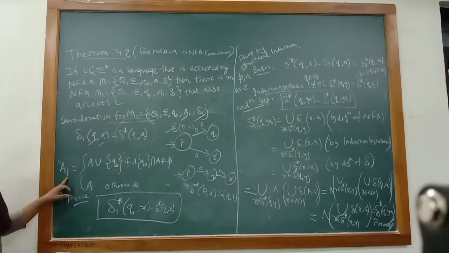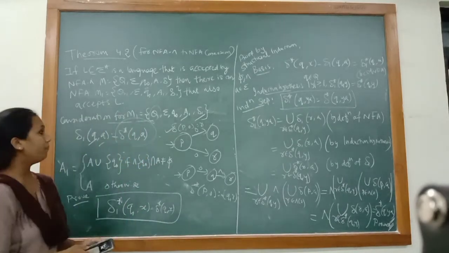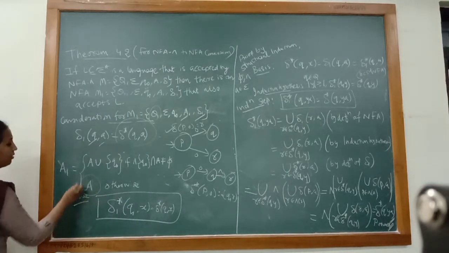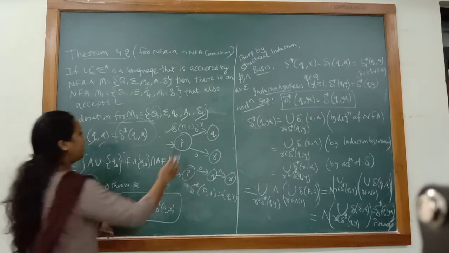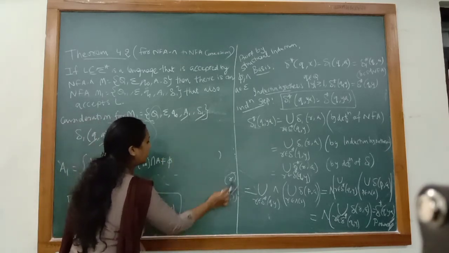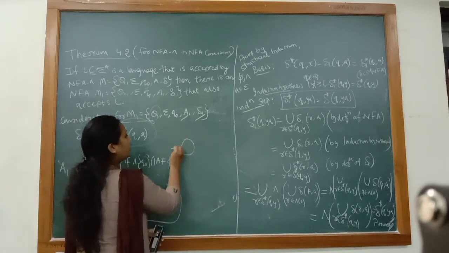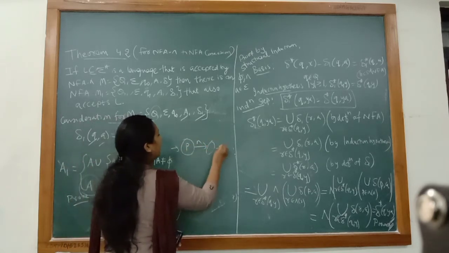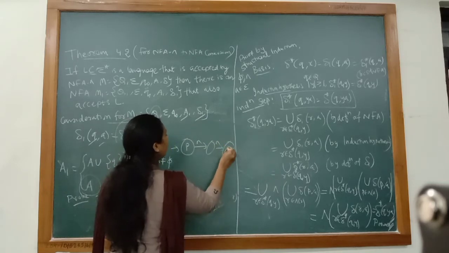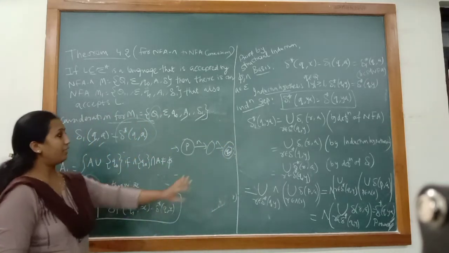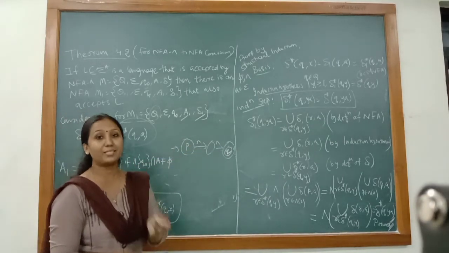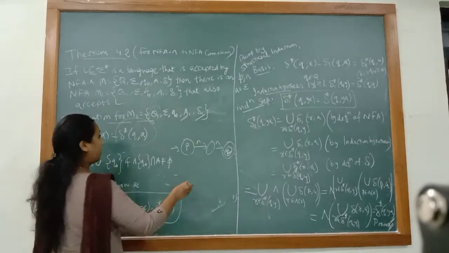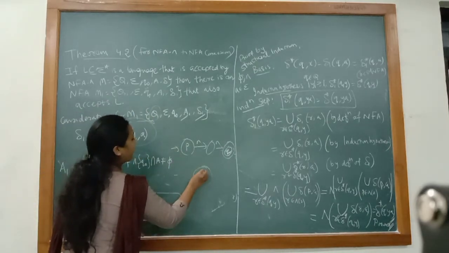Okay, second thing that we are interested in is about A1. So what can we say about the accepting state? The accepting state will be same as the accepting state of NFA null, that is A. But in one case the accepting state will be changed. For example, from initial state P, I have a transition of null to the final state Q. It means that when I am removing this null transition, even the string null should be accepted, and that can only be done if I make the initial state as a final state.